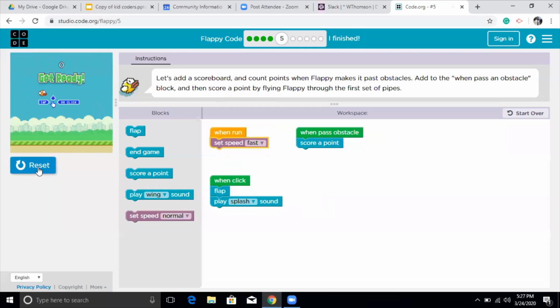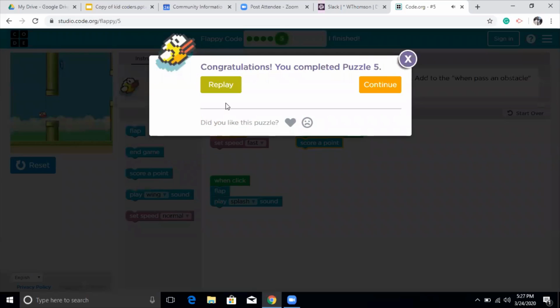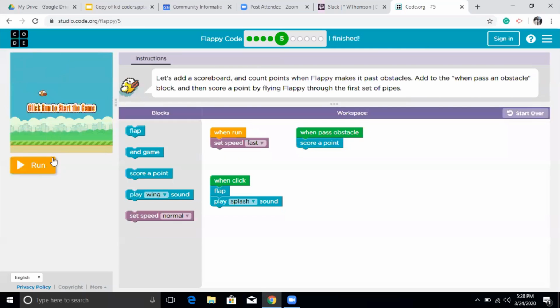So I'm going to click on run and click here. So yeah, I just completed this because I just passed an obstacle. But then I'm going to show you one more time to see how it works. And then you will see on the top that it will count your score. It will start from 0, and whenever you pass an obstacle, this will go to 1, and you can just score as many as you want.